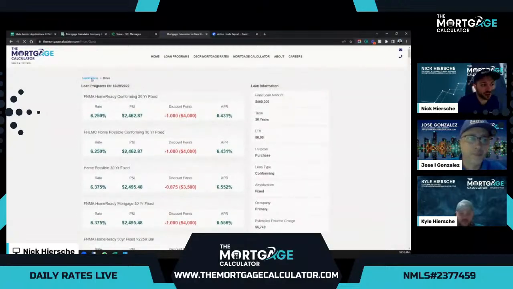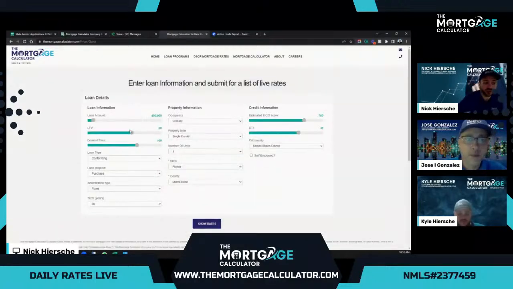Now, we always want to check out some other options. For those that don't qualify for conventional financing, typically the next go-to option is FHA financing, which allows us to expand our DTI qualifications and a few other benefits as well. But along with those benefits comes some costs. So we'll highlight those here in a second.